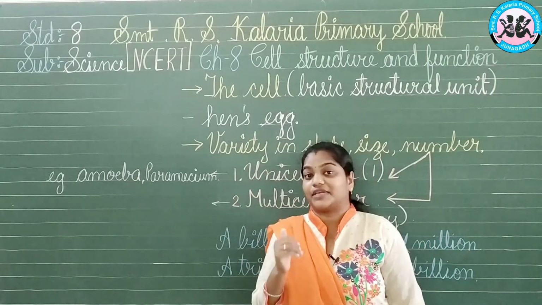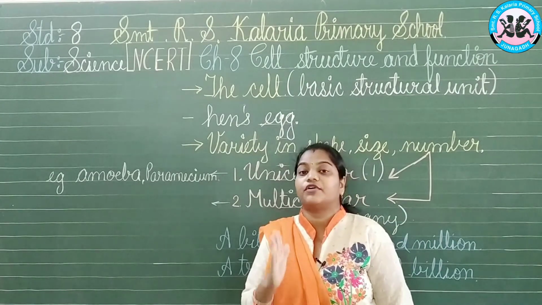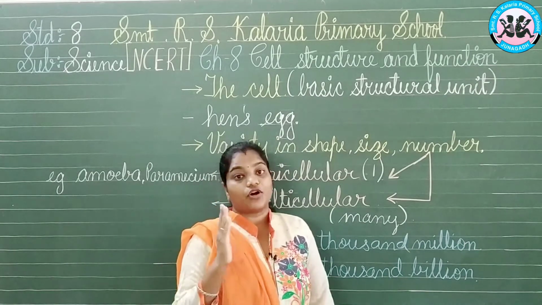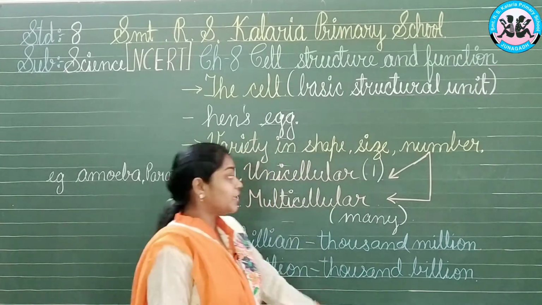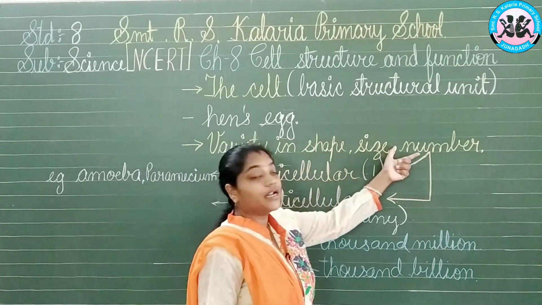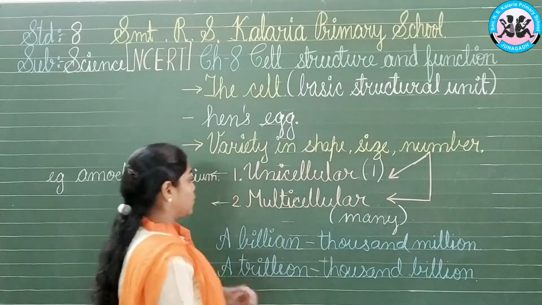What type of varieties can we see here? As we have just talked about, the elevation is different for every house. Likewise the shape and size differ among living organisms. In a similar way we have differences in the shape, size, and number of cells that are possessed in our body. Now let's have a small look at that.